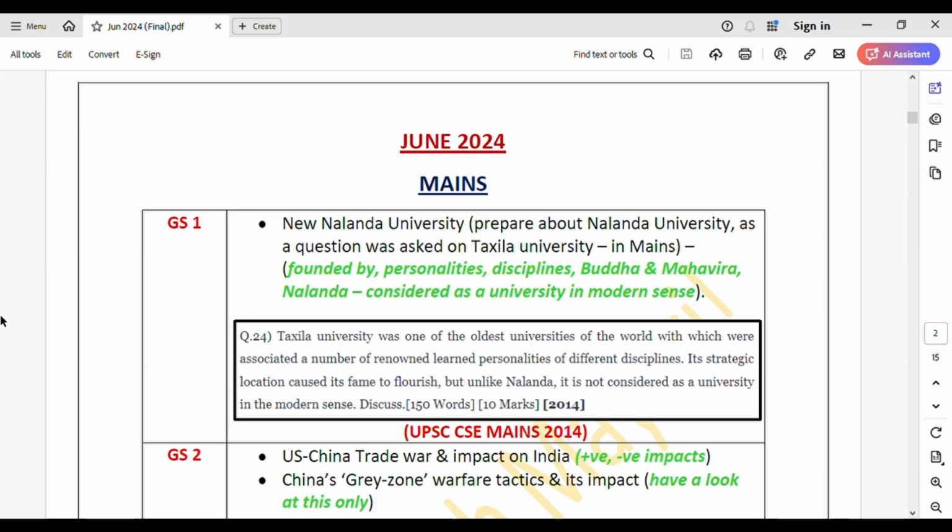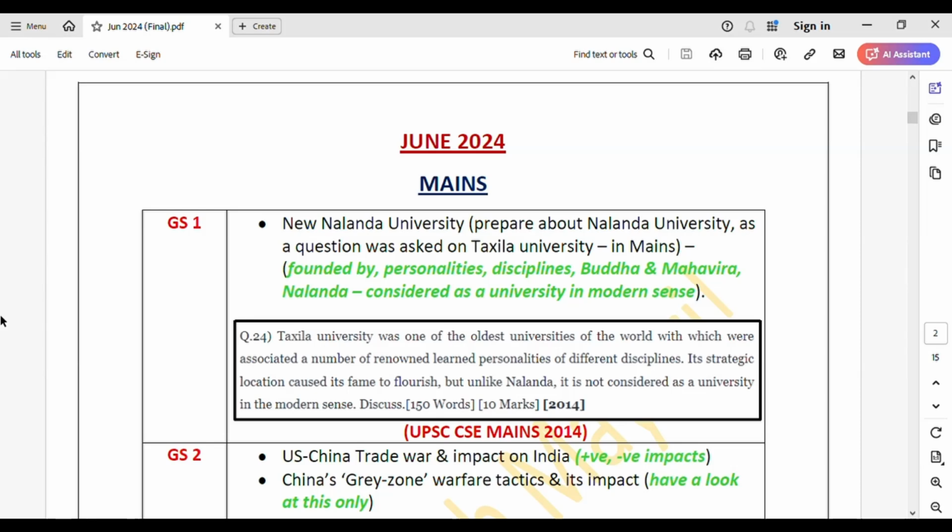Now how will we go about preparing notes for Nalanda University? First, please note down by whom it was founded and during which dynasty. Then the personalities that came to Nalanda University and studied here, and the disciplines that were taught at Nalanda University. No need to do everything, just look at a few disciplines so that if any question is asked in mains, you can write at least one or two examples. So don't collect a lot of information, just 5 to 6 pointers, and for every pointer, one or two examples. If you can collect examples, data, facts, or anything that we find relevant, we'll add. Will not collect a lot of information.